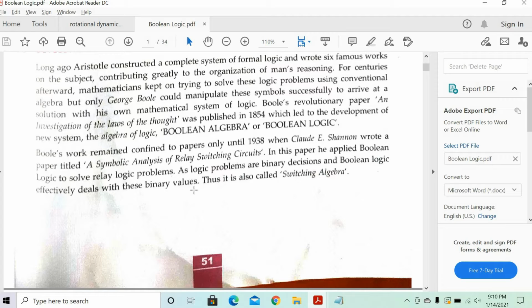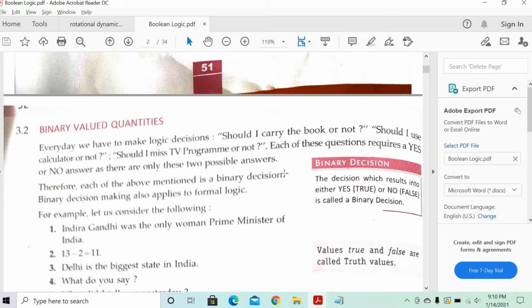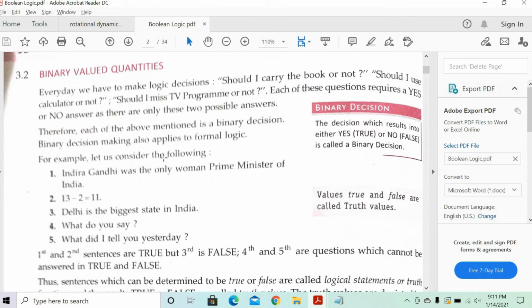So basically it's a switching. Switching means on and off. On and off can be true or false, or 1 and 0. In machine language you will say 1 or 0, or in simple English you will say true or false, or yes or no. So let's understand this part now.